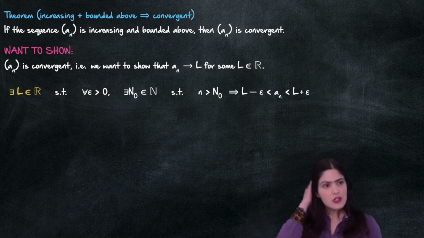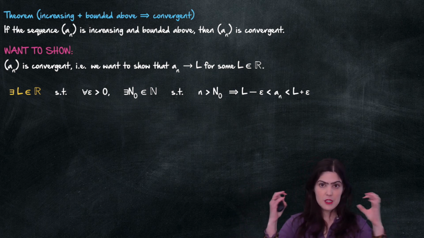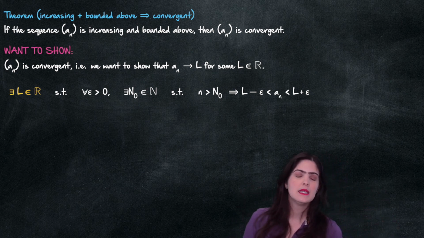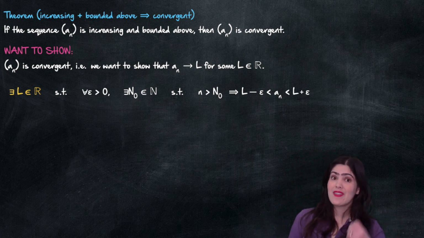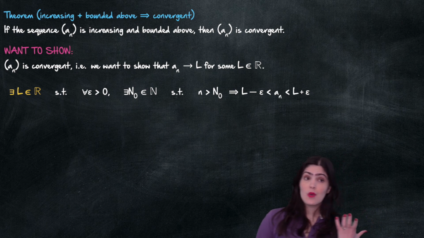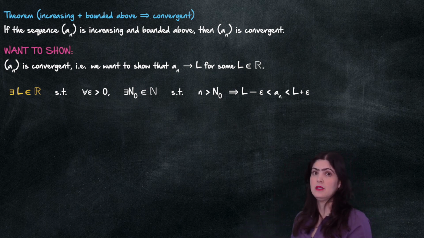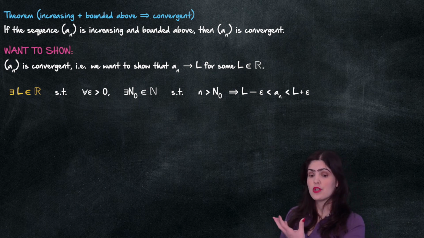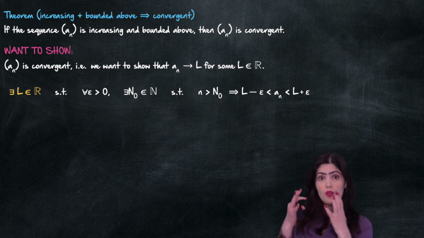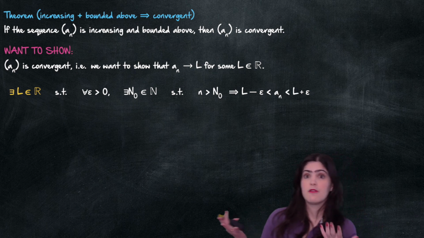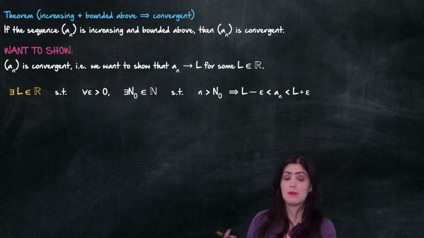Here, what we want to show, I'm writing it down, really displayed with all the quantifiers. We want to show that there exists an L such that for every epsilon, there exists an n naught such that after that point, all the terms a_n are within epsilon of L. So a_n is between L minus epsilon and L plus epsilon.